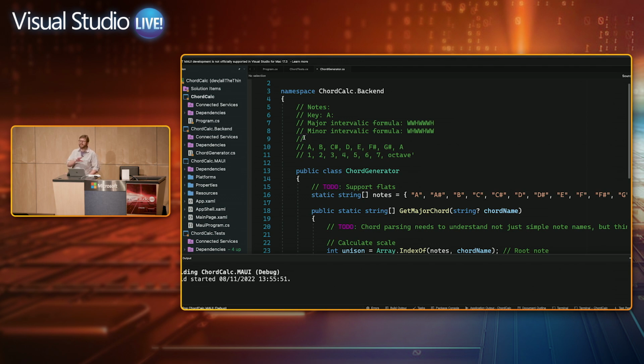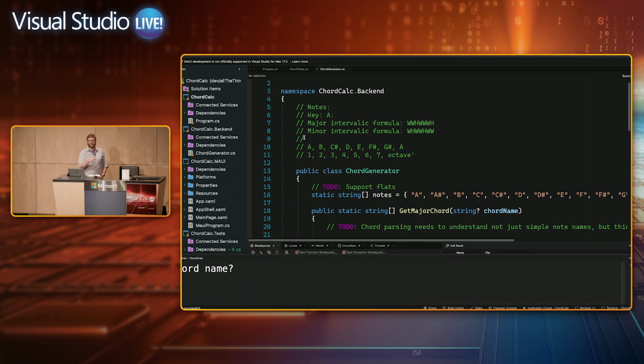A few more people came in since I started. Anybody else in here familiar with VS for Mac already? Okay, I see a few hands. Have you actively used it or just familiar? Actively use it, okay, great.